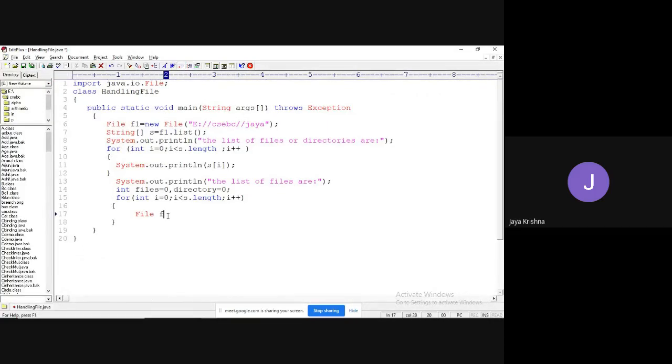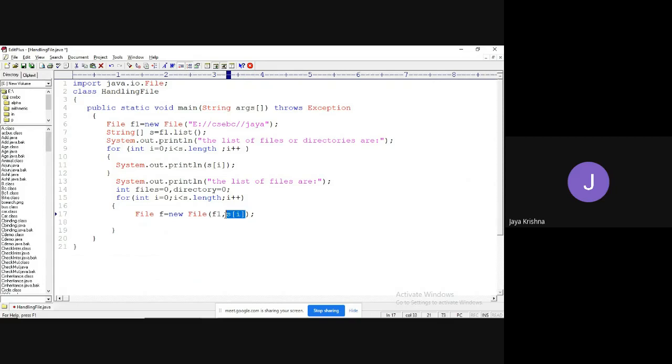File f equal to new File of F1 and the corresponding file name s of i. Now, what does this f reference contain? It checks whether the F1 pointed folder contains s of i or not.